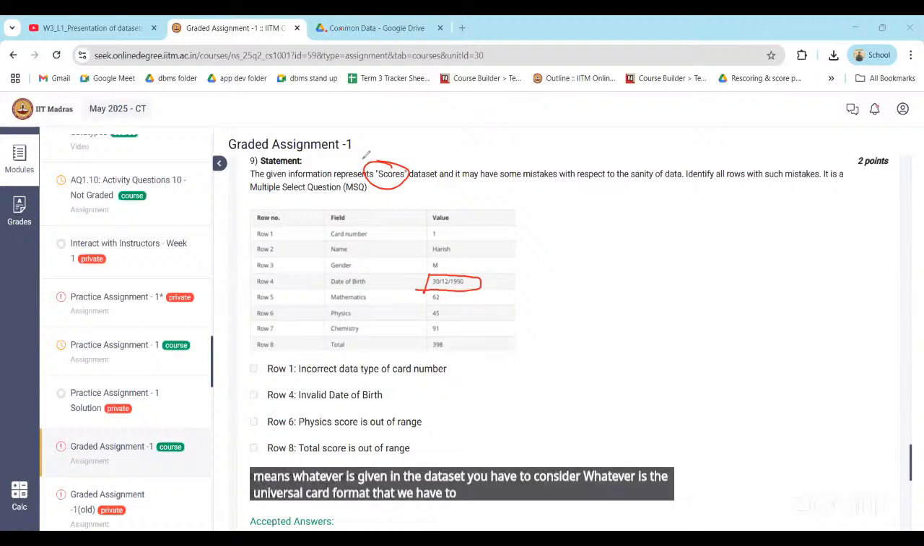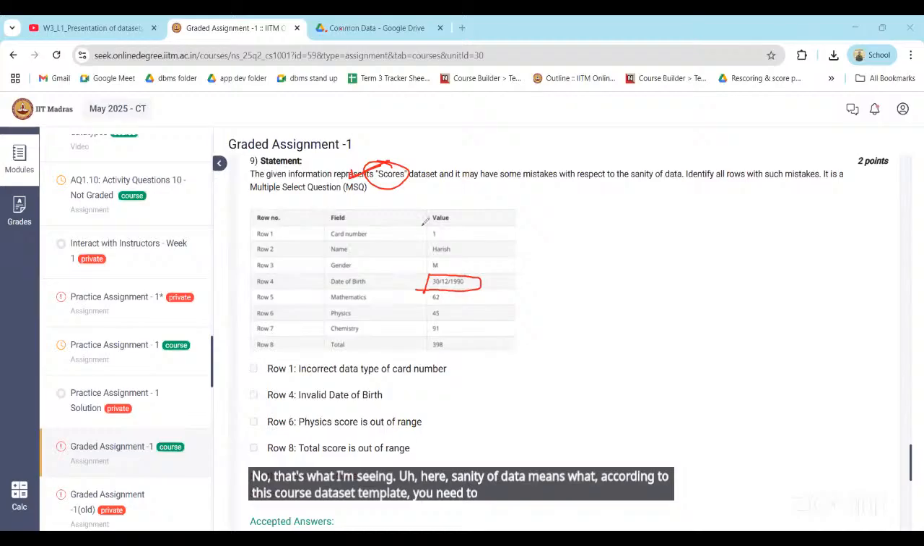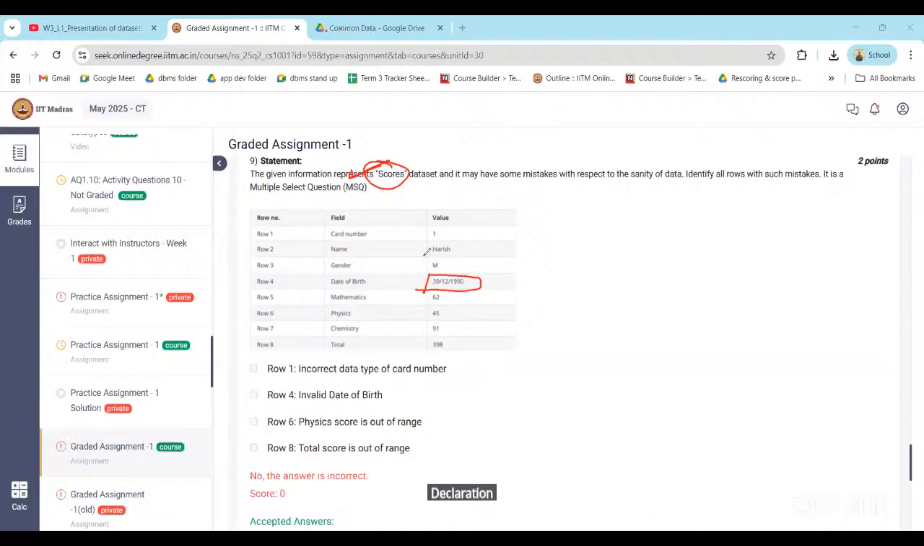Here, sanity of data means according to this course dataset template, you need to check whether all the fields are following the structure or not, and having a value in that particular range or not. That's what you have to check here, right?